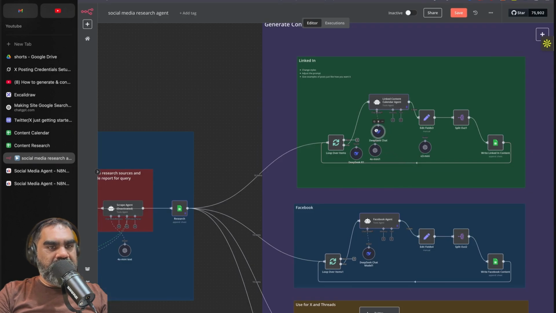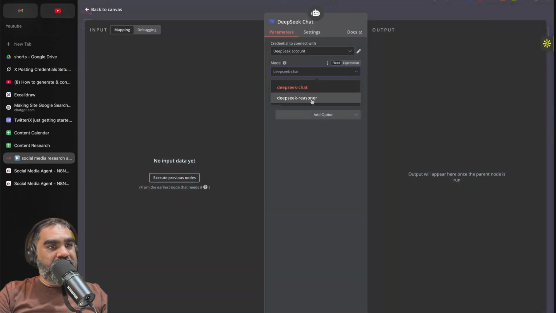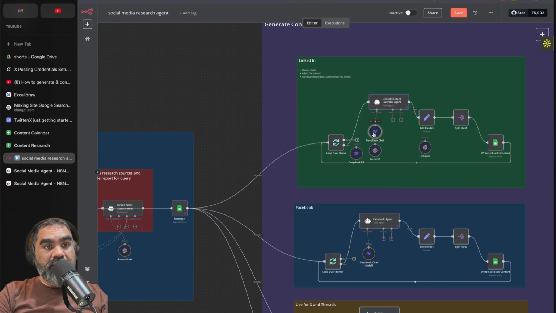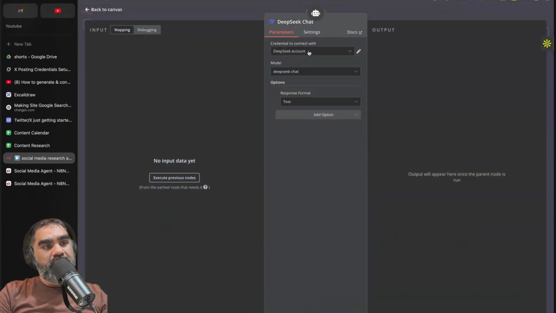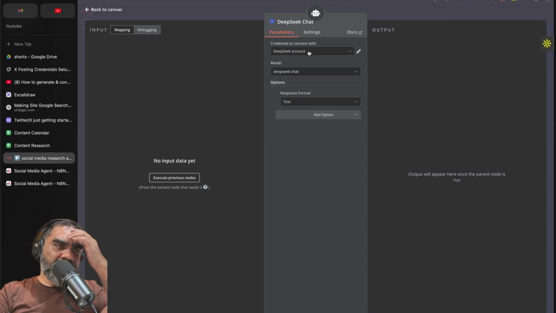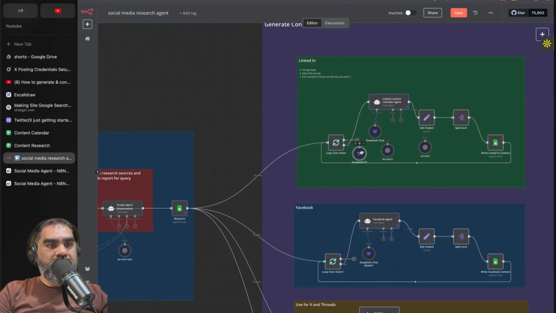For this, we are using the DeepSeek chat model. I've tested with Reasoner Chat. I haven't tested with Claude, so you can test that as well. But I like the output that DeepSeek usually gives. This is actually on Chinese servers. So if you don't want to use this, you can use an OpenRouter account and access DeepSeek hosted within the US. That's how you do that. There are other models also here if you want to try them out.